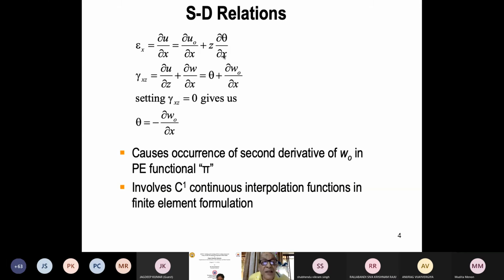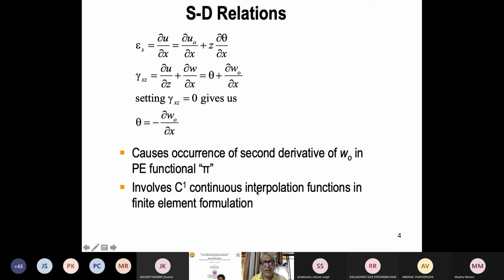And if you write down the energy expression, the potential energy, the energy expression will contain the second derivative of W. In order to estimate the second derivative, you need continuity of dW, one derivative less. Second derivative means one derivative less must be continuous, and such a formulation or theory is called C1 continuous. So all our displacement field must be C1 continuous. So C1 continuity is required. We call such a finite element based upon such formulation a C1 continuity formulation.